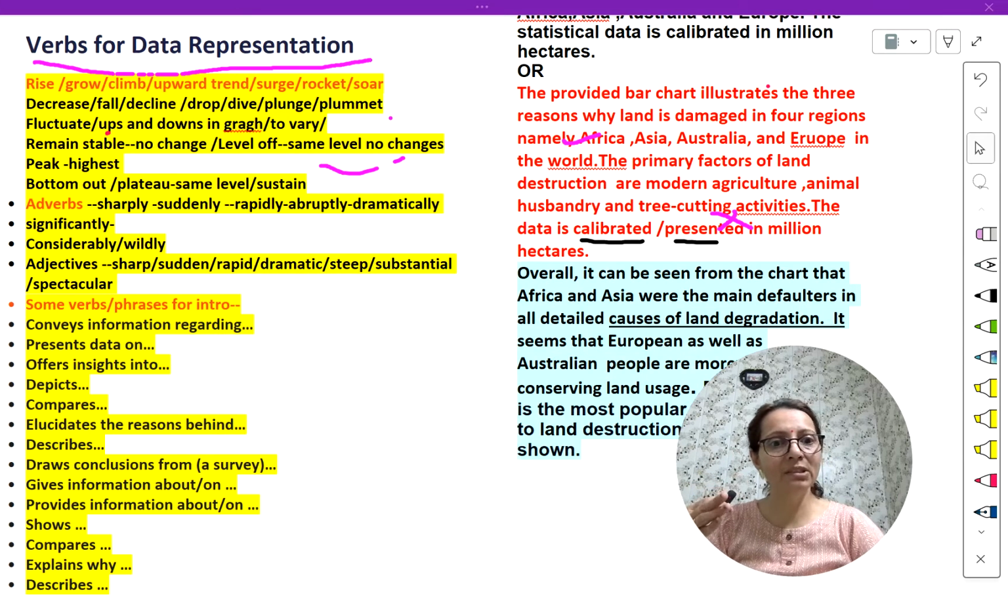This is the main secret of writing task 1 to get more band scores. If you do not repeat words in writing task 1 and even in writing task 2, you will definitely get high band scores. But exceptions are always there. If you make errors in spelling, grammar and sentence structure, then no one can help you.